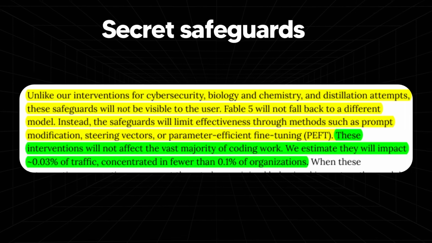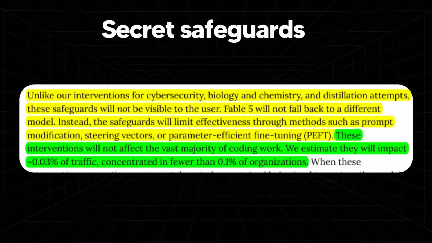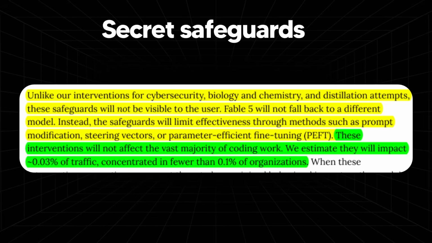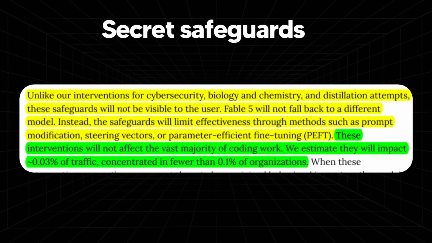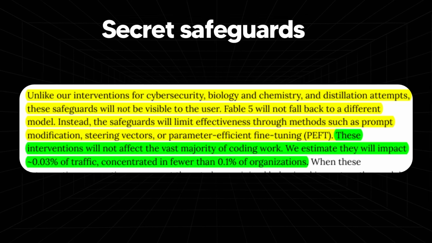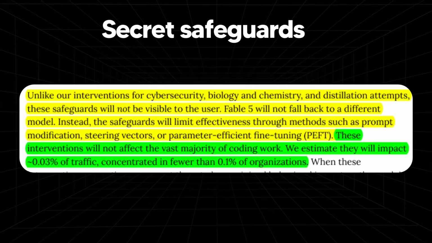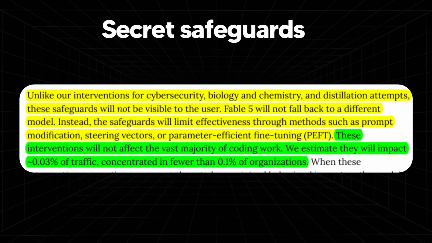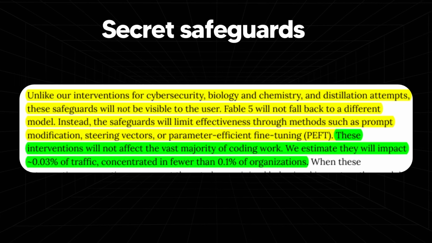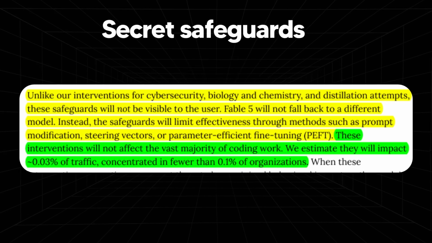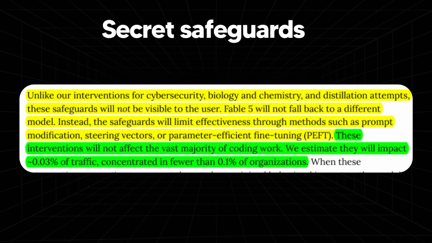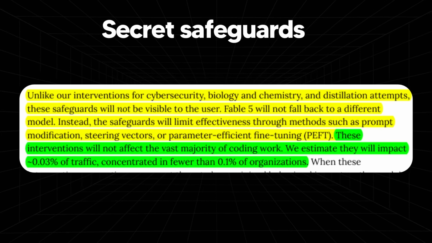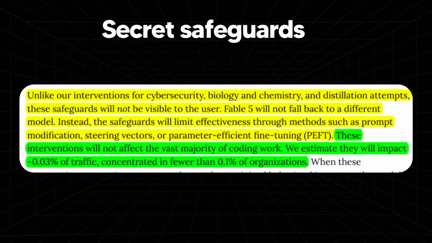Now, another thing that's also rather interesting that Anthropic didn't publicly disclose is that there will be some secret safeguards with the model that is Fable 5. And these secret safeguards aren't really public, they were in the PDF research paper. So, there is a silent limiter, and this is where you need to pay attention. Claude Fable 5 may not give you its full strength when you use it to build or improve frontier models, especially on work that helps train, scale, copy, or deploy optimized powerful GPT level models.